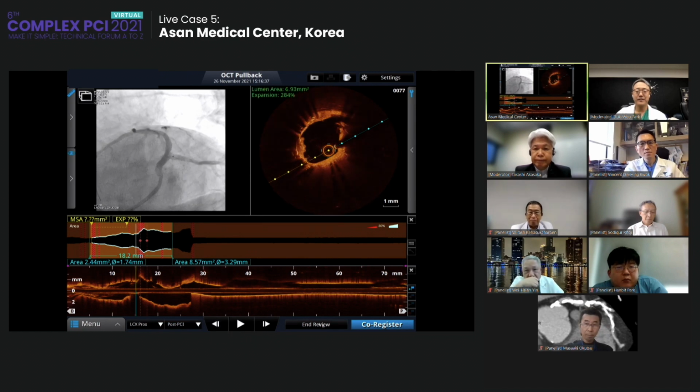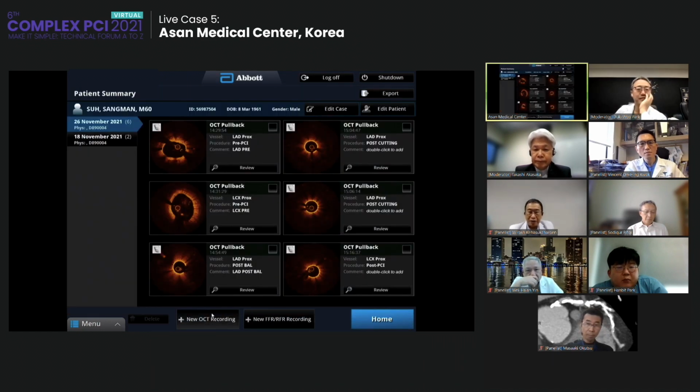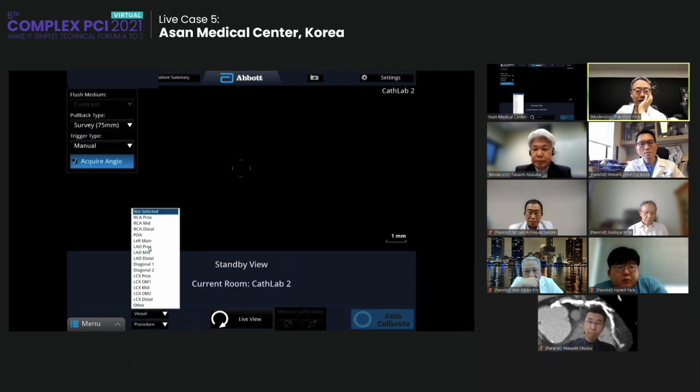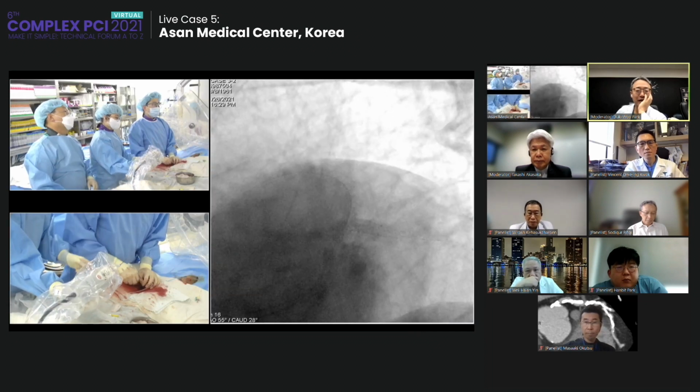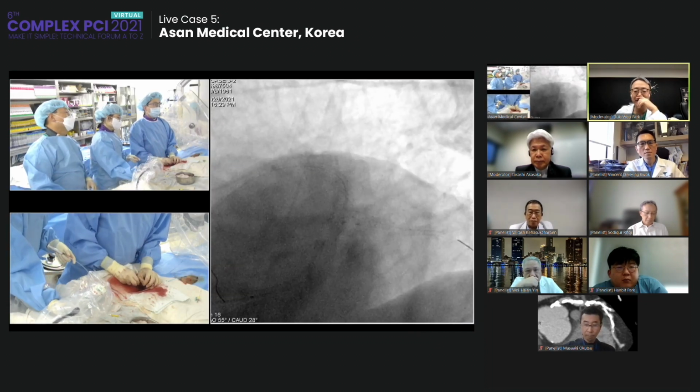Left main. Okay. And then you will check the final LAD to left main, and then finish.